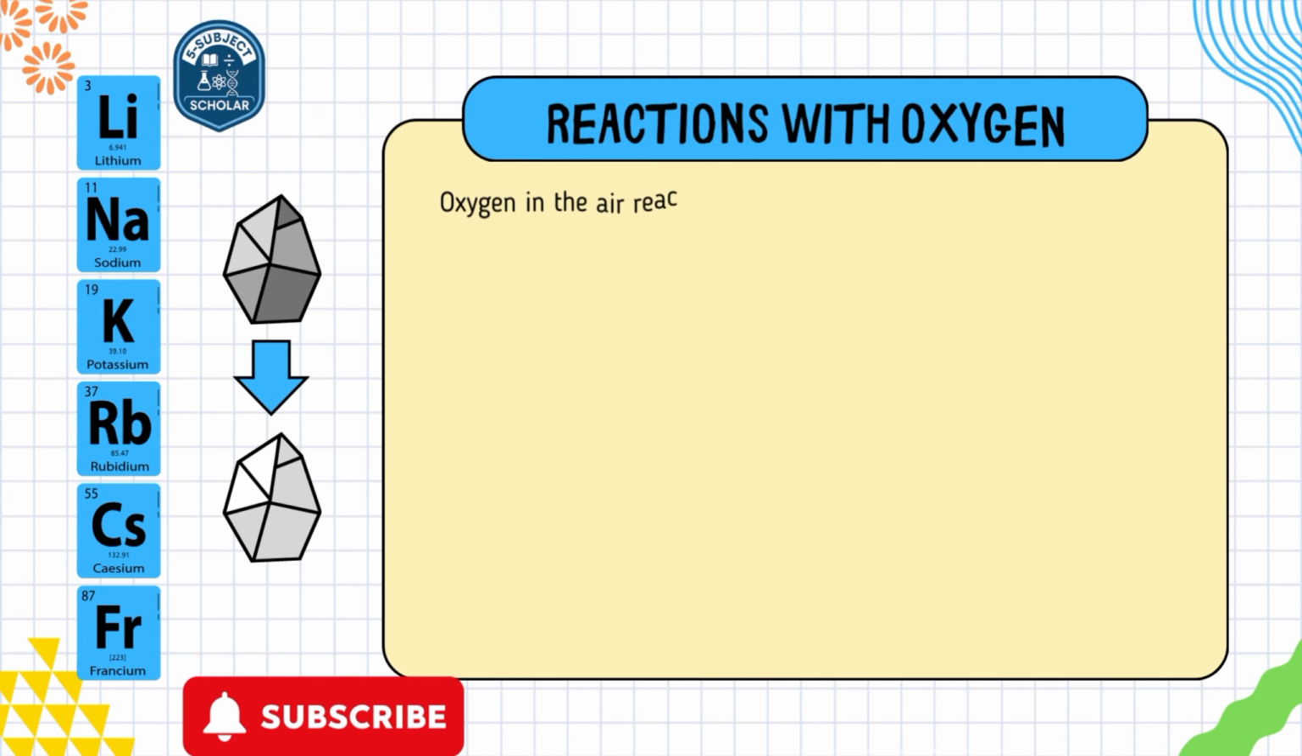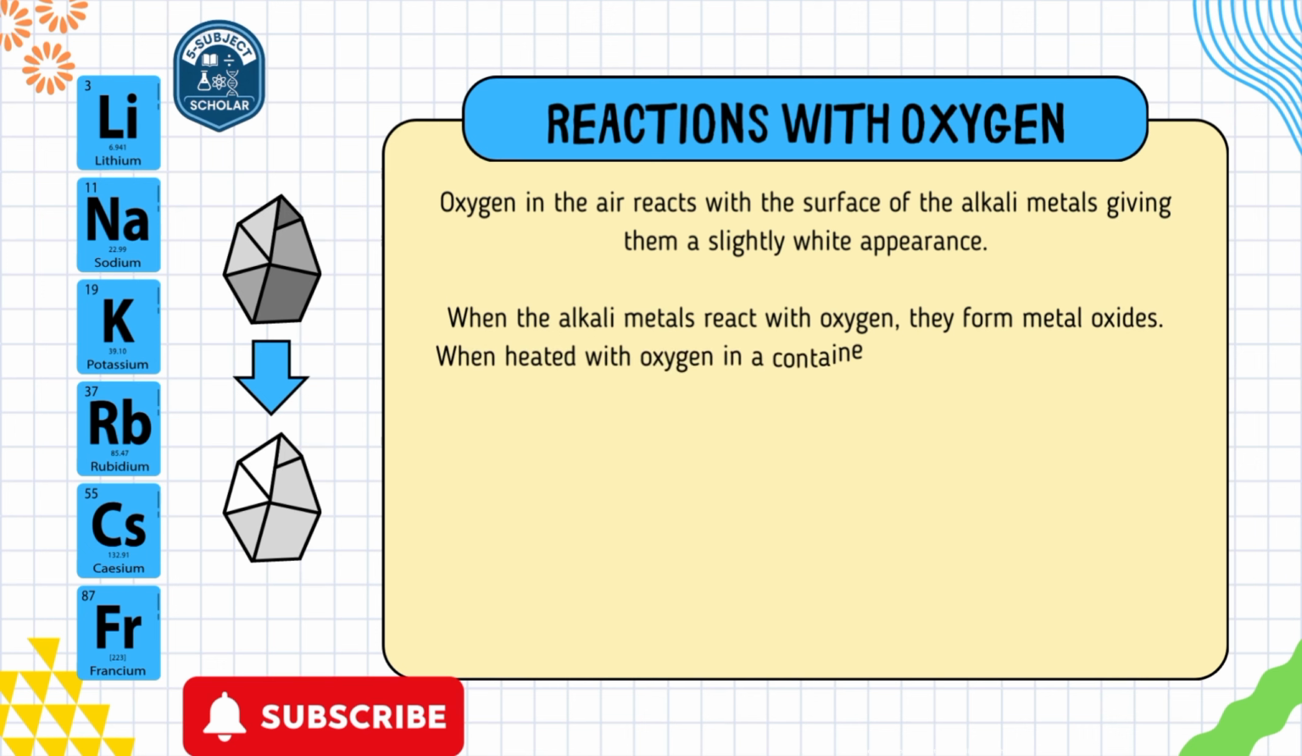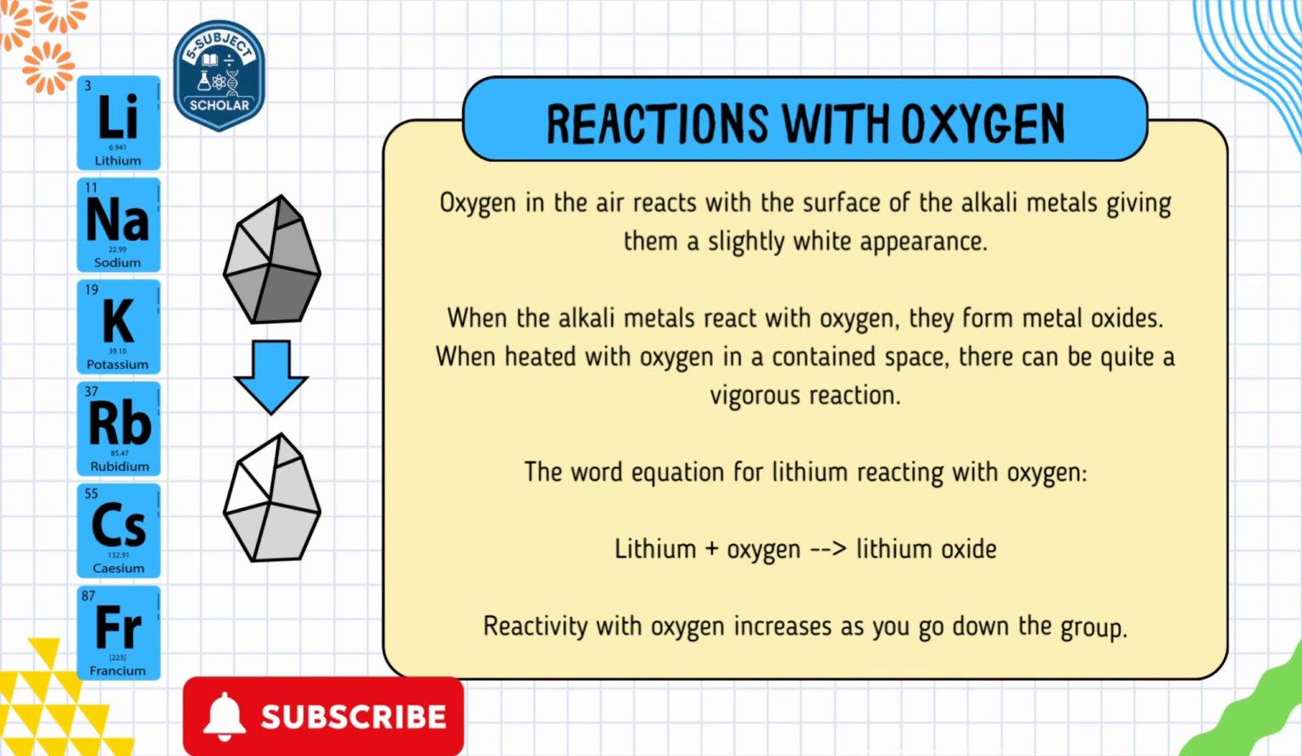Now let's talk about the reaction of alkali metals with oxygen. Oxygen in the air reacts with the surface of these metals, giving them a slightly white appearance. When these metals react with oxygen, they produce metal oxides. The chemical equation will be seen as lithium plus oxygen produce lithium oxide. Reactivity with oxygen increases as we go down the group 1.